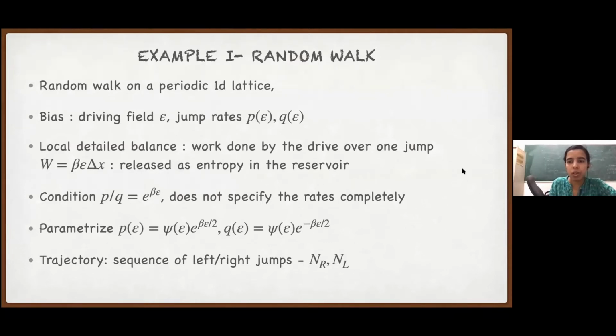This specifies the ratio of the two rates, but not the rates individually. So we can have innumerable choices of rates which satisfy this relation, but are still very different from each other. We parameterize these rates with some prefactor psi epsilon and then e to the power plus minus beta epsilon. So P over Q is exponential beta epsilon and psi is just some arbitrary factor.